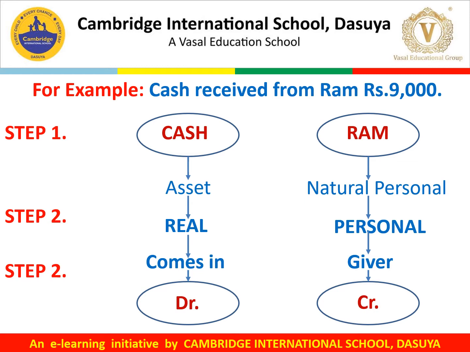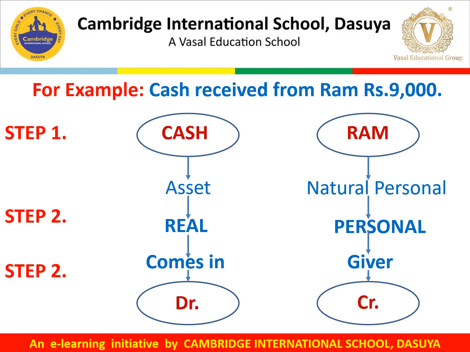As per the traditional approach, the rule for a real account is debit what comes in and credit what goes out. Here cash comes into the business, so cash must be debited. As per the personal account rule, it is debit the receiver and credit the giver. Here Ram is the giver to the business, so Ram must be credited.